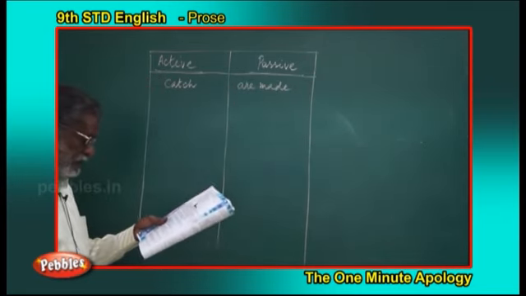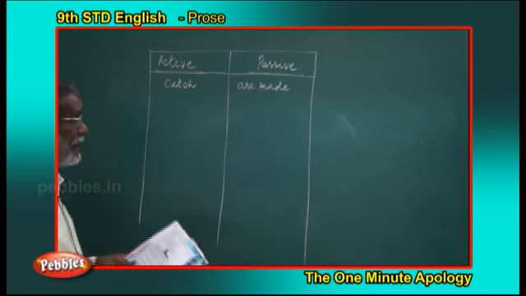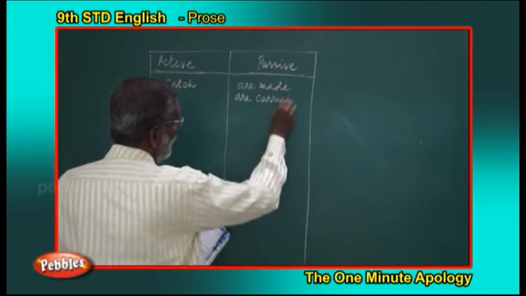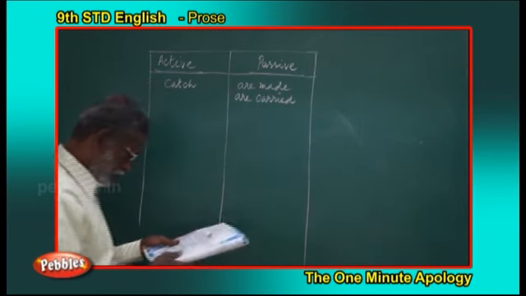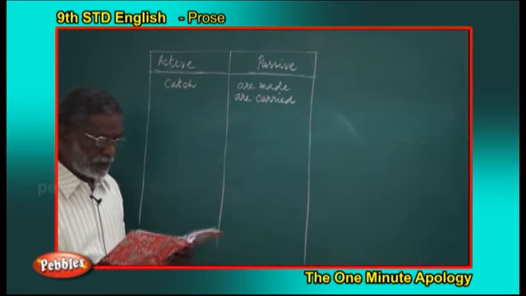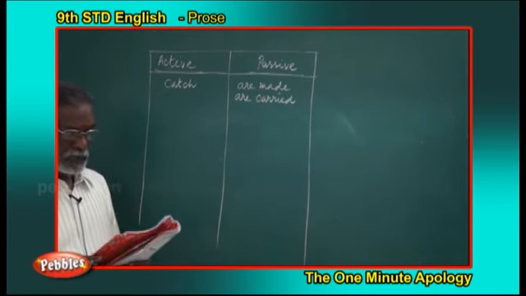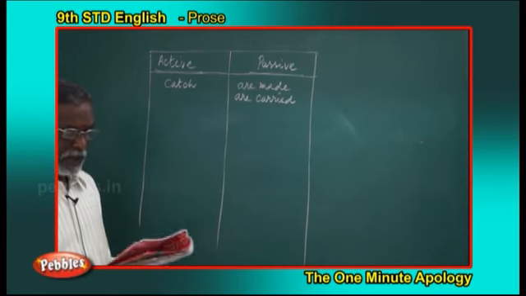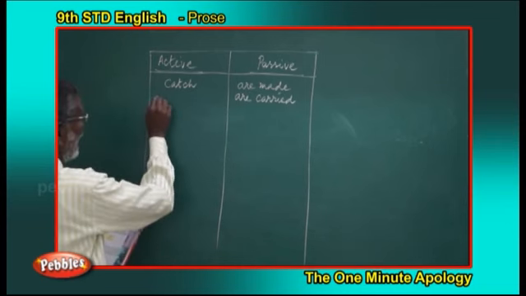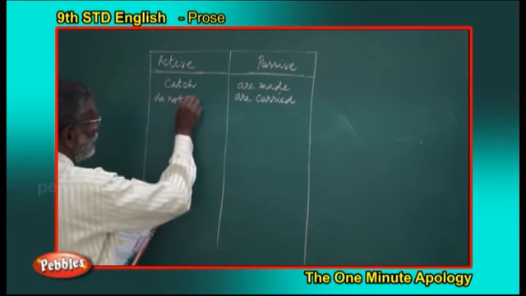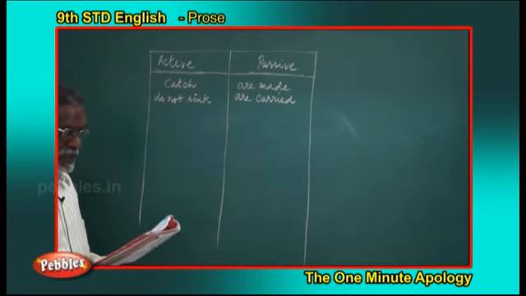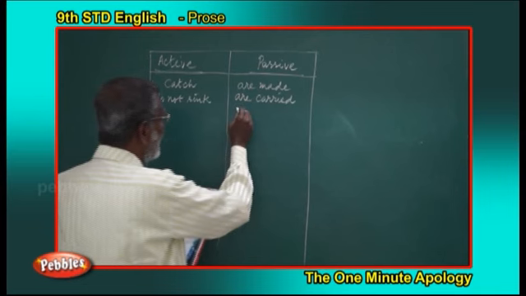The nets are carried in boats. Are carried is also passive. That part is used here, which take them out to sea and then drop them in. The nets do not sink to the bottom of the sea because they are held up by pieces of cork. The nets do not sink. It is active, do not sink, because the verb is used in the simple form. And are held